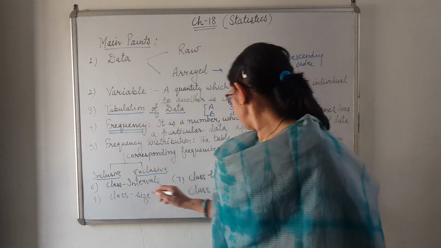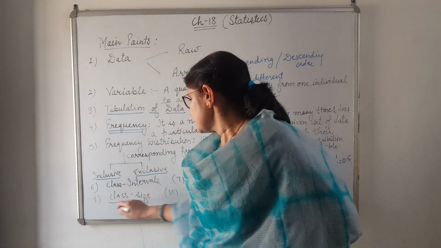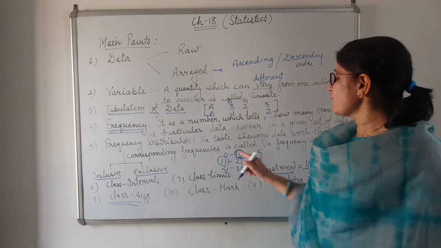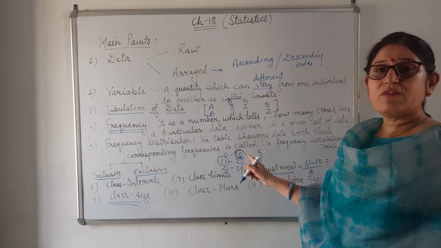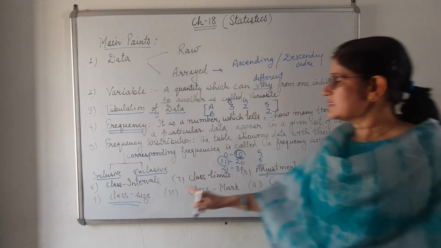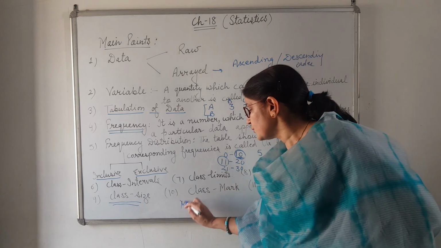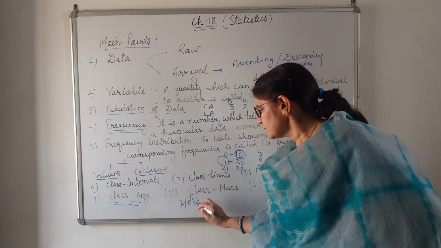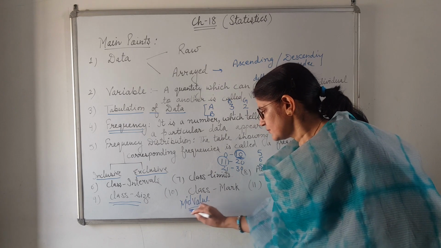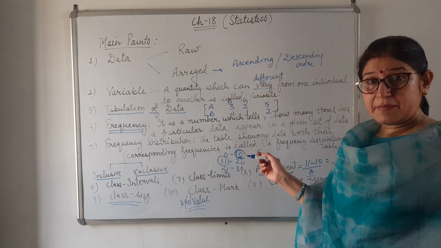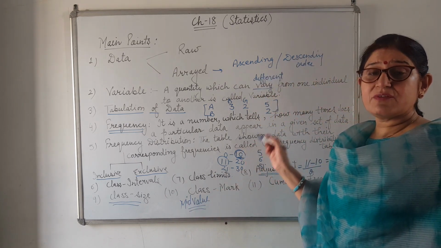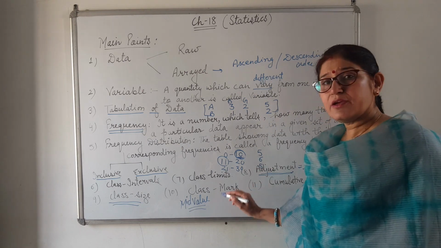Now next one is class size. The difference of upper limit and lower limit is known as class size. Now class mark. Class mark means mid value. We will take actual limits, upper limit and lower limit. We find their difference and divide by 2.